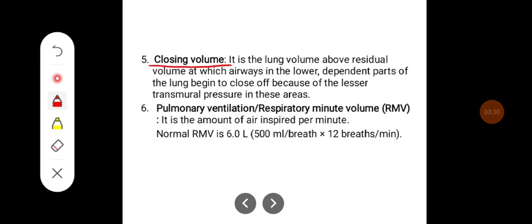Closing volume. It is the lung volume above residual volume at which airways in the lower dependent parts of the lung begin to close off because of the lesser transmural pressure in these areas.